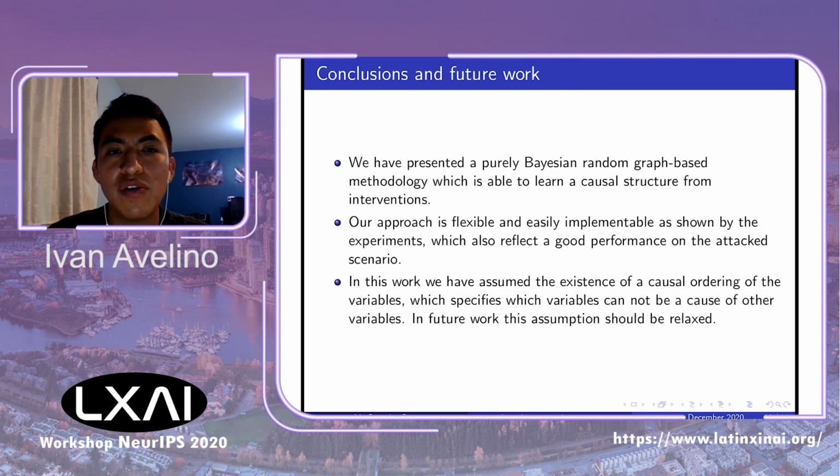So, as conclusions and future work, we have presented a Bayesian random graph-based methodology which is able to learn a causal structure from interventions. And our approach is flexible and easily implementable, as shown by the experiments, where we learn the optimal action while also learning a causal structure. Finally, we assume the existence of this causal order, but in future work, we should relax this assumption.